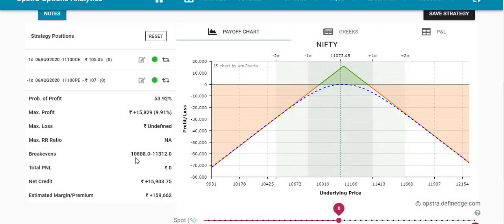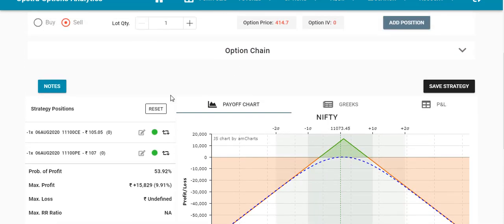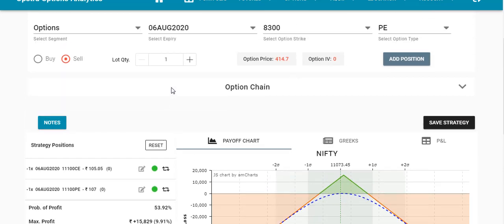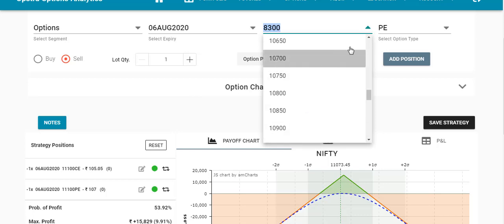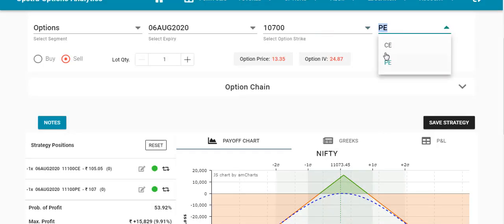Now your break even for the downside is 10,900, and we have to do the same, 10,900 minus. For the upside we are adding 200 points. For the downside we are deducting the 200 points. 10,900 minus 200 will make 10,700. For the downside, if the market is going down, we need to do adjustment to the downside. So here we will short the 10,700 in the money put.